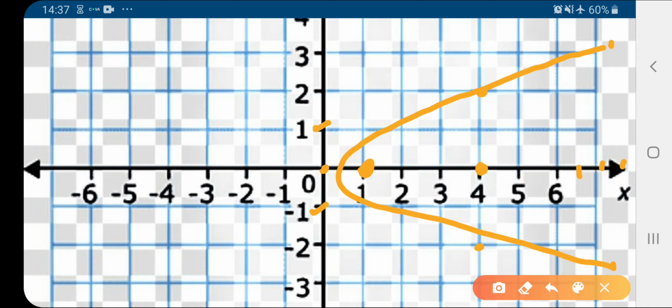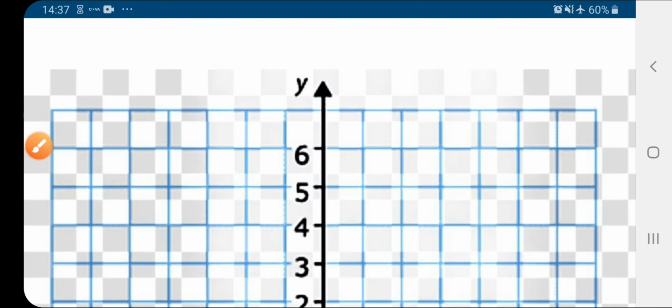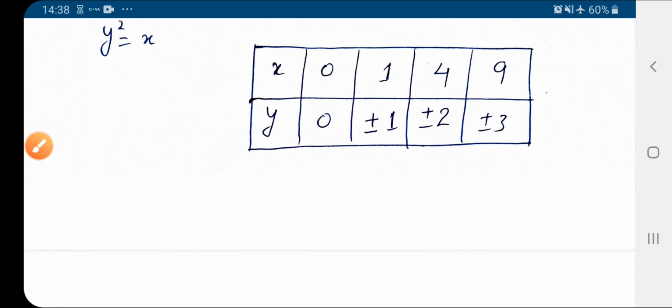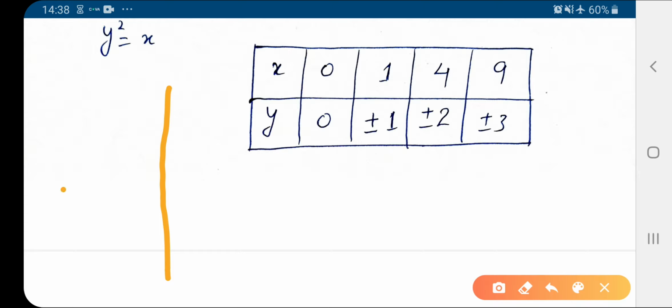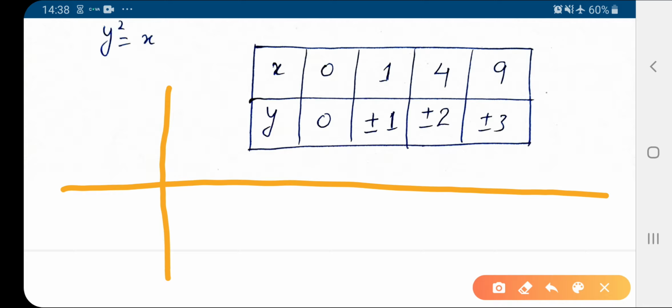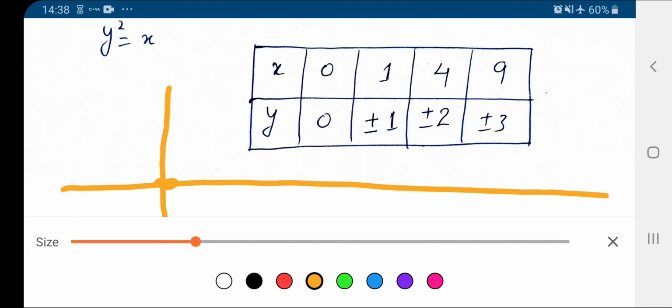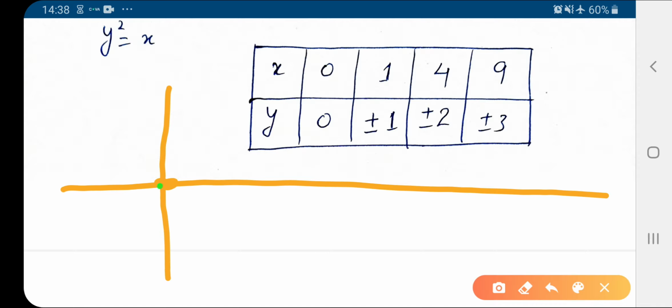Or you can see here also, if we plot these points here, here is 0, 0, and then y is equal to plus 1 or minus 1, then x equals 1. So here is the next point.